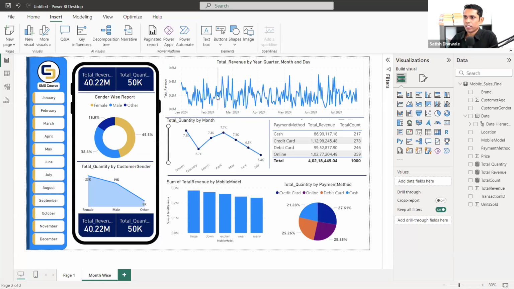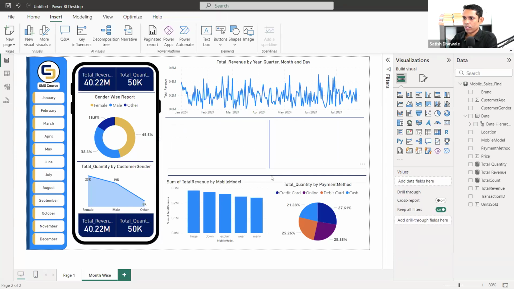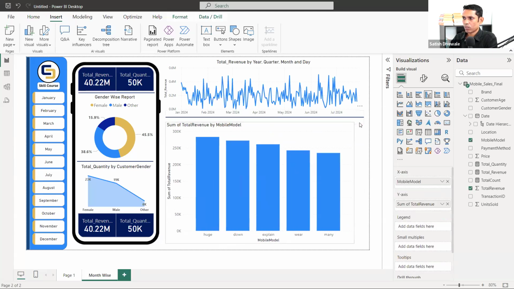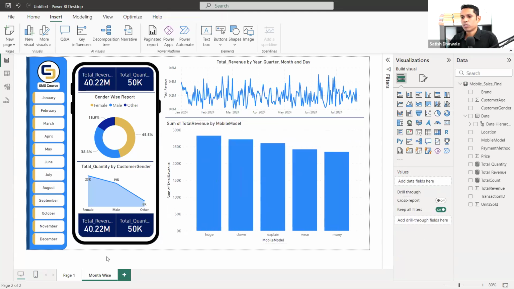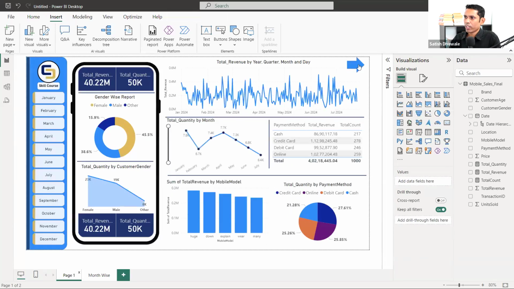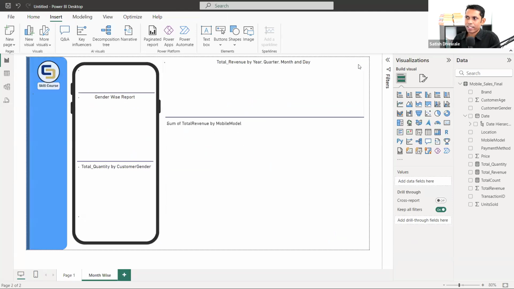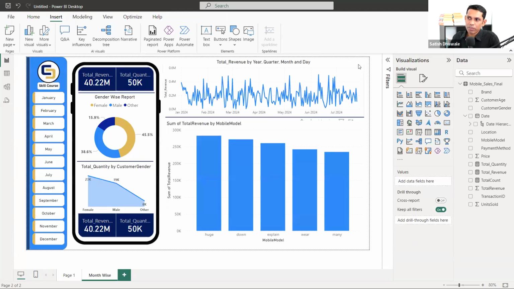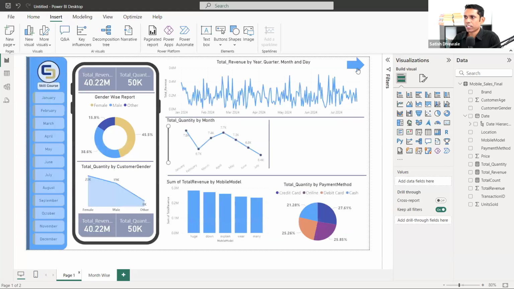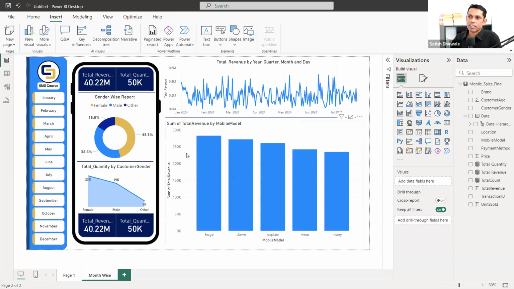It should be different. Then I do one thing. I would like to remove this one, and I'll keep this one. So this is what we are having. Look here, I'm clicking on this now by pressing the control button. Directly you cannot click, but on Power BI Publish, you can directly click. But inside Power BI, you need to press the control button and then click. Then you can jump to the next dashboard that we are having.